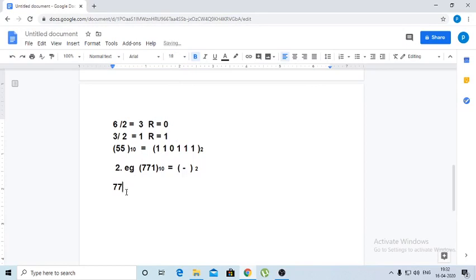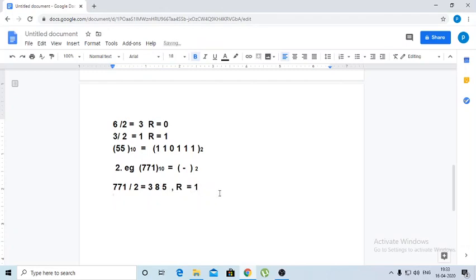771 by 2. You will get here 385, with a remainder equal to 1. Yes, remainder equals 1.